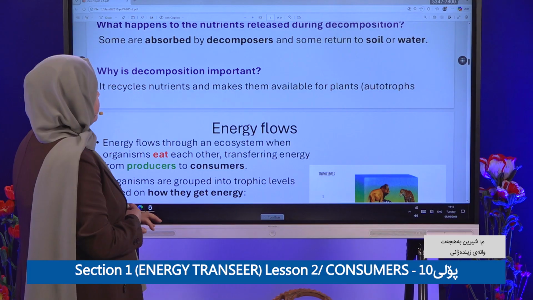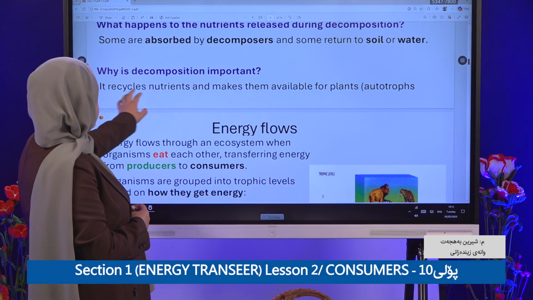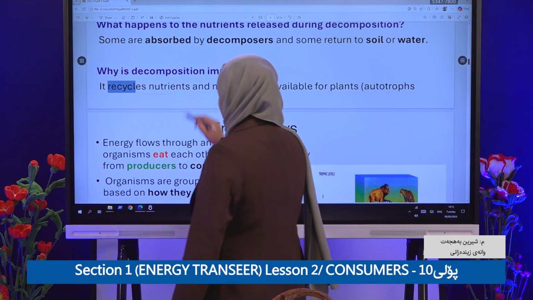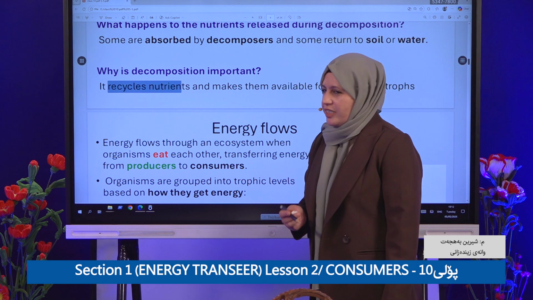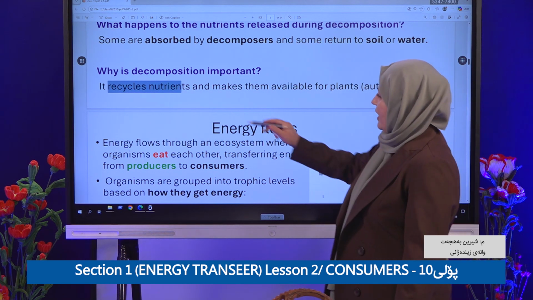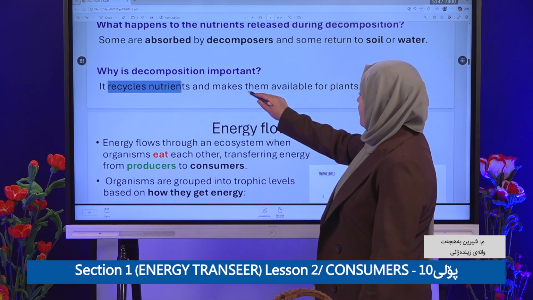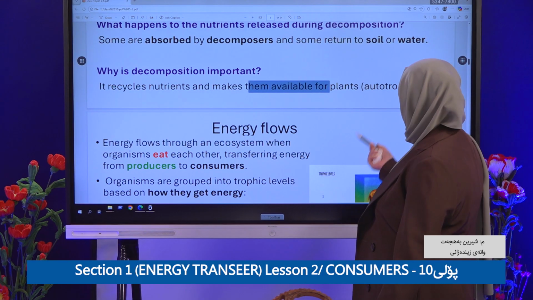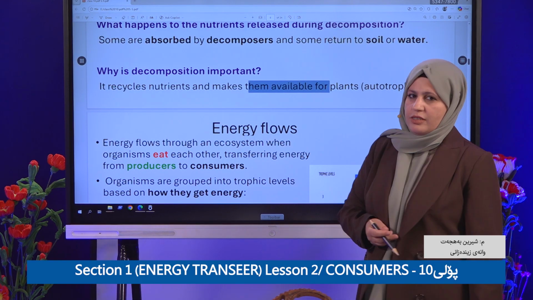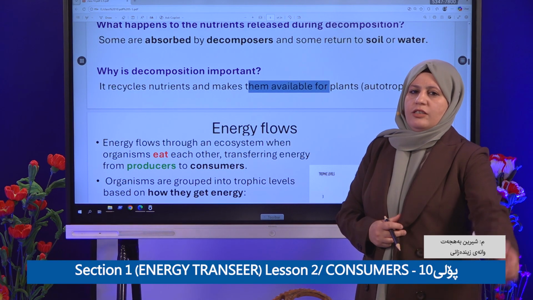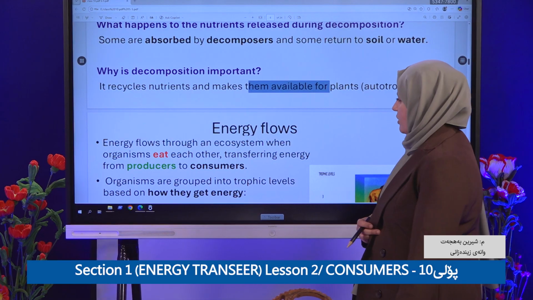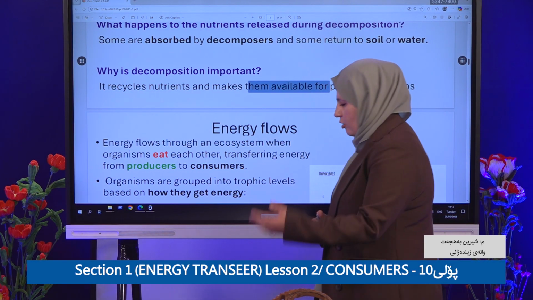Why are decomposers important? They recycle nutrients and make them available for plants, autotrophs. As I said, they change it into forms like oxygen, carbon, organic material.